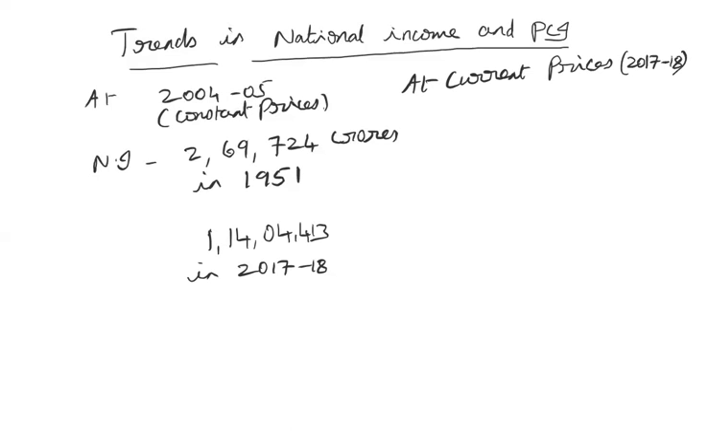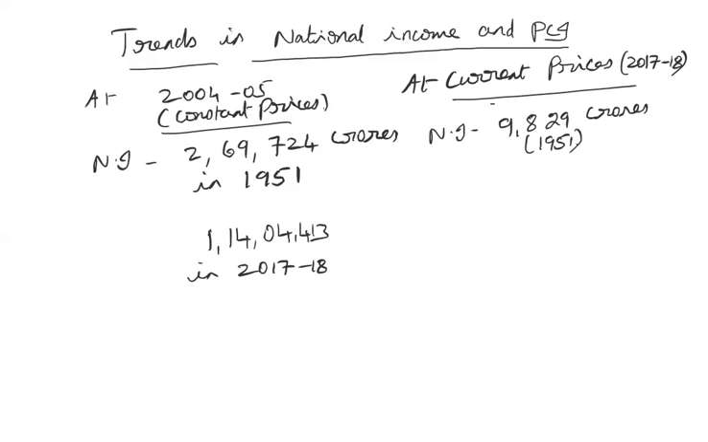So at current prices, the national income was only 9,829 crores. This was in 1951, which increased to the same thing in 2017. It increased to 47 lakhs 10,563 crores. This was in 2017-18.